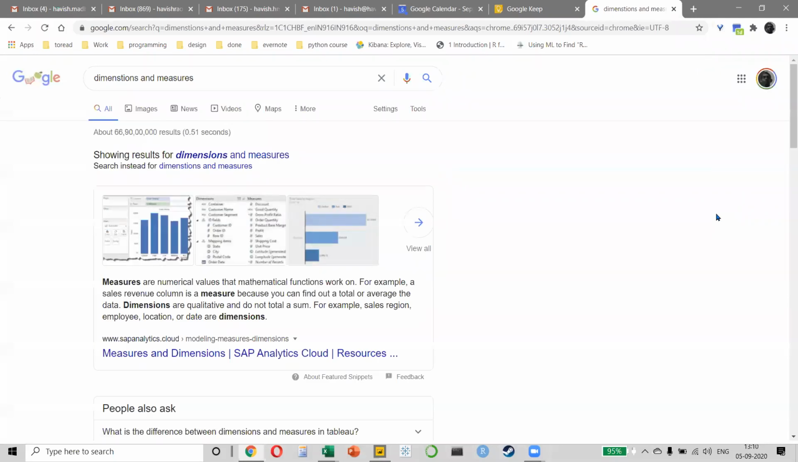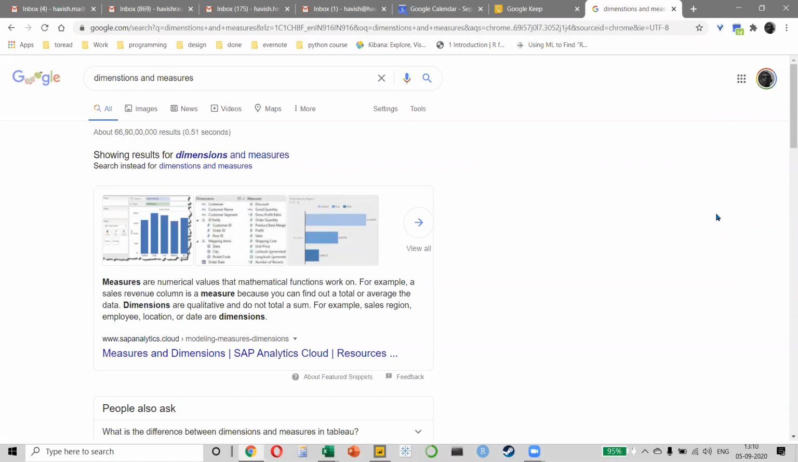Dimensions and measures are a concept in database management. So whether you're working on SQL, or you're working on Excel, or you're working on Power Pivot, or you're working on Tableau, or you're working on Python, dimensions and measures are fundamental theoretical concepts that you have to understand. It's very simple. What is a dimension? Dimension means any categorical data.